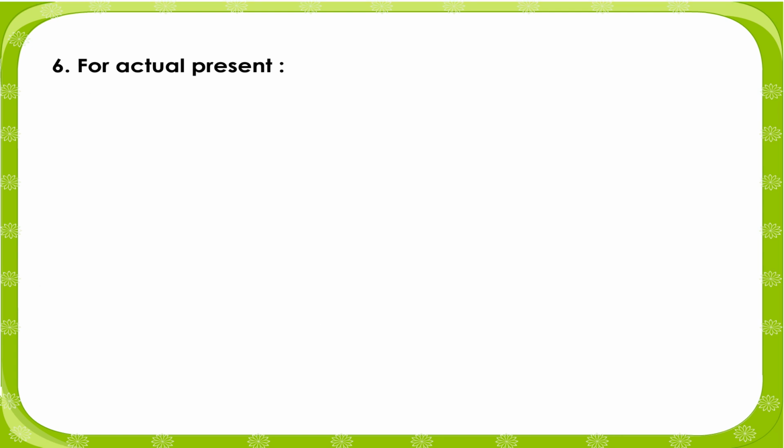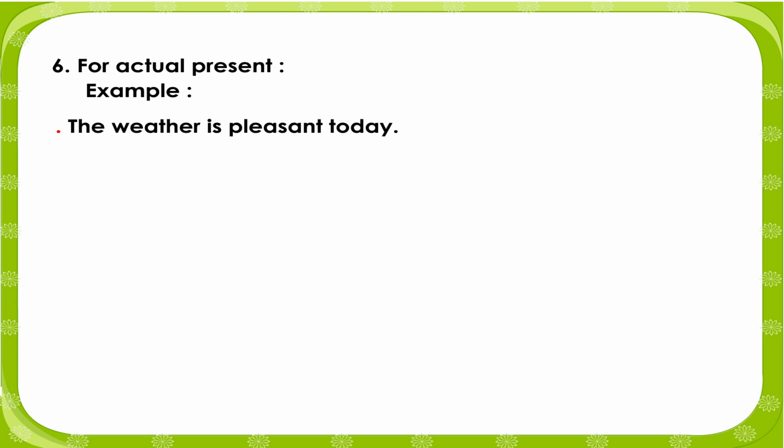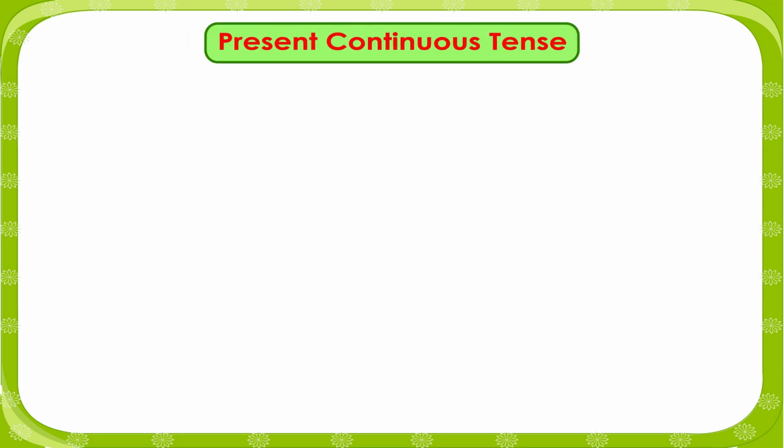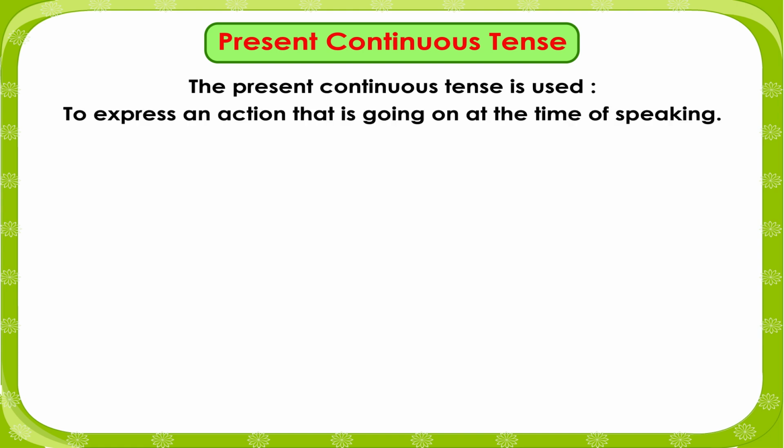6. For actual present. Example: The weather is pleasant today. Come in, the door is open. The sun shines brightly. Present continuous tense. The present continuous tense is used to express an action that is going on at the time of speaking.